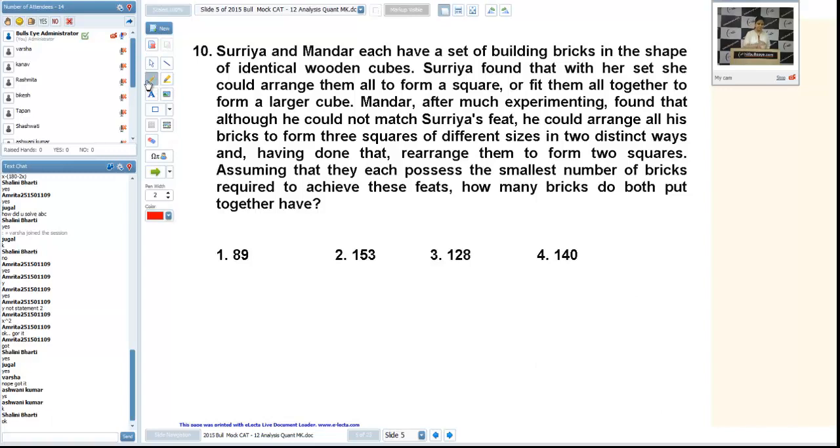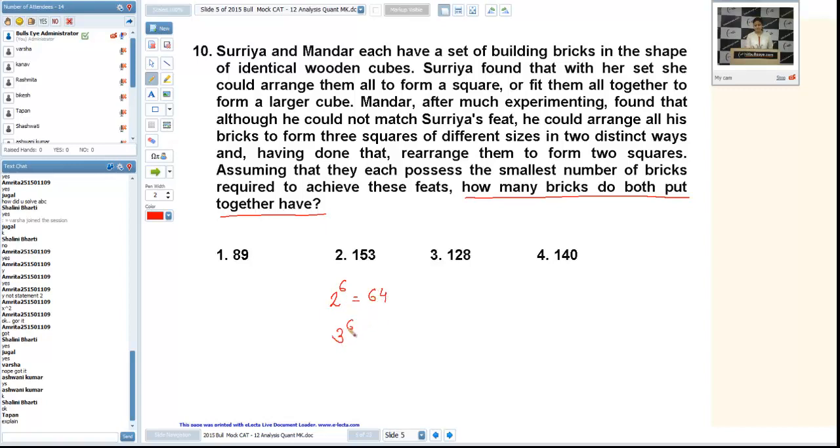Number system. You should have a good command on numbers and squares and cubes. Okay, Tapan. Surya and Mandar each have a set of building bricks in the shape of identical wooden cubes. Surya found that with her set she could arrange them all to form a square or fit them all together to form a larger cube. It means the number of cubes should be a perfect square as well as a perfect cube. Now what is the question asked? How many bricks do both put together have? As we know, a number which is a perfect square and a perfect cube should be something raised to power 6. So let us start with 2 raised to power 6. That is 64.